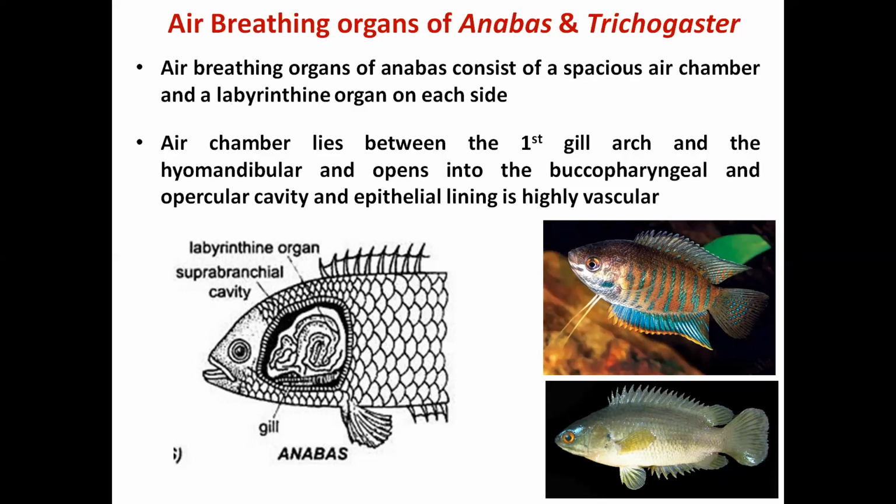It is thin, and highly vascular, so the gaseous exchange can take place effectively. Anabas testudineus and Trichogaster fasciata are some of the examples which have specialized air breathing organs for aerial respiration.